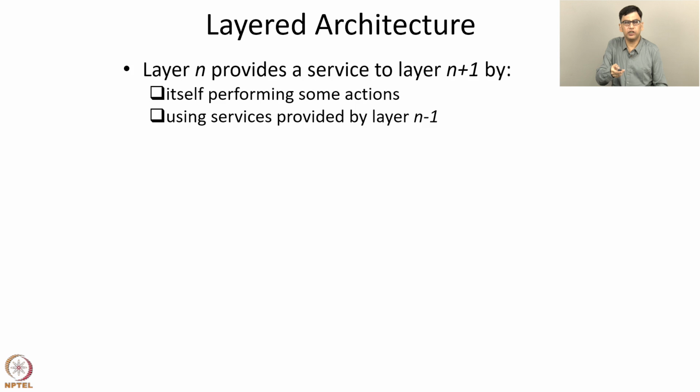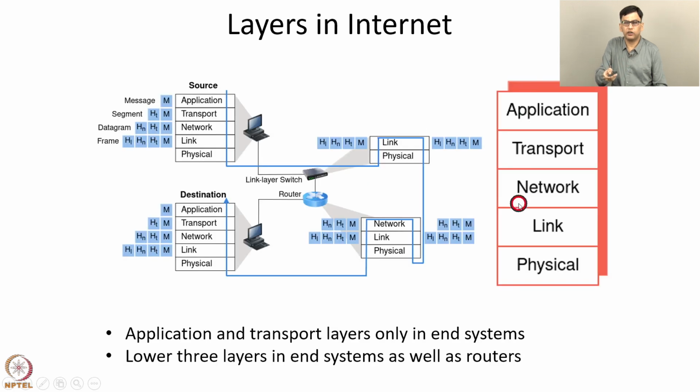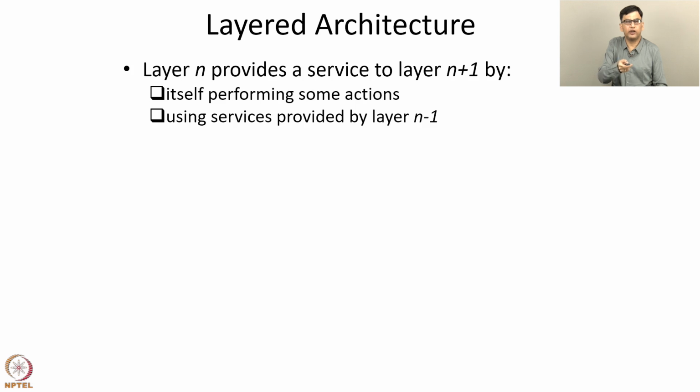So in a layered architecture, layer n provides a service to layer n plus 1 by itself performing some actions and using the services provided by the layer below it, that is n minus 1. So in this protocol stack, these layers are numbered as follows. The physical layer is layer 1, link layer is layer 2, network layer is layer 3, transport layer is layer 4, and application layer is layer 5. And layer n provides a service to the layer above it by itself performing some actions and using the services provided by the layer below it.